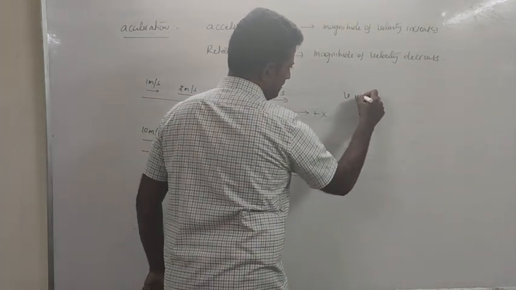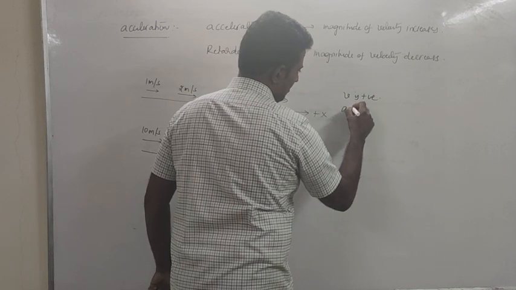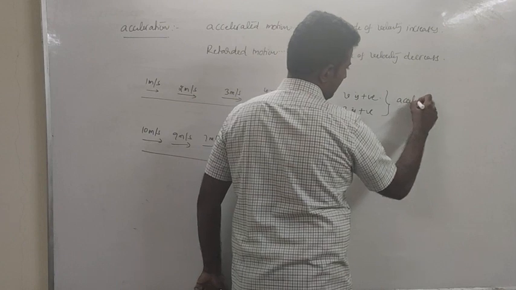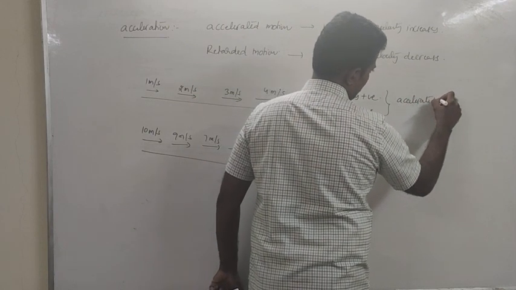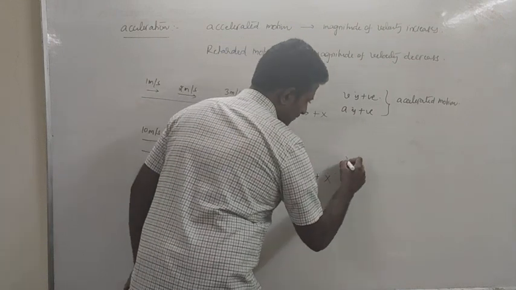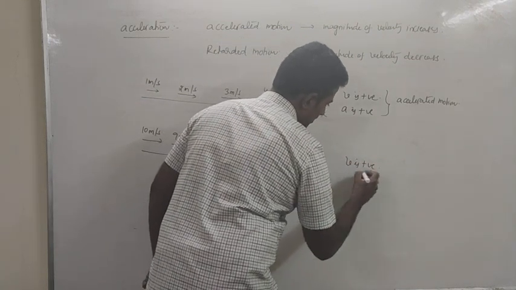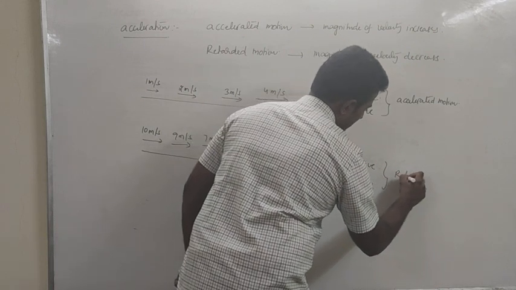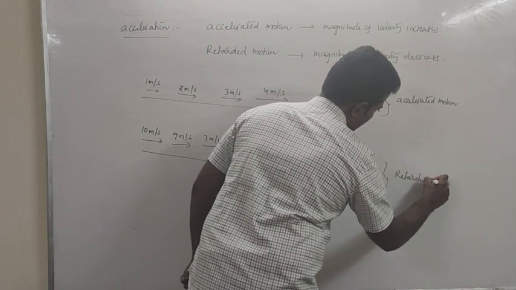V is positive, acceleration is positive. So such motion will give you accelerated motion. In this case, V is positive, A is negative. Such motion will give you retarded motion.